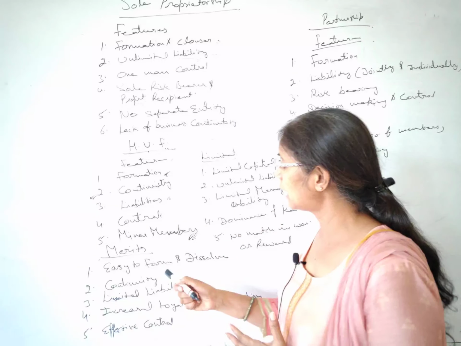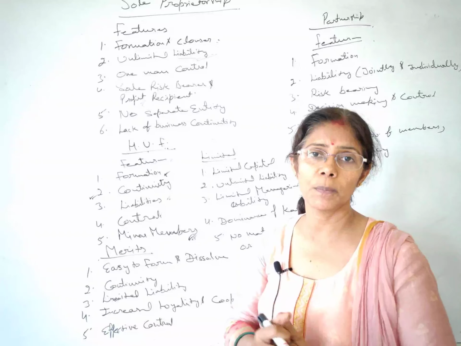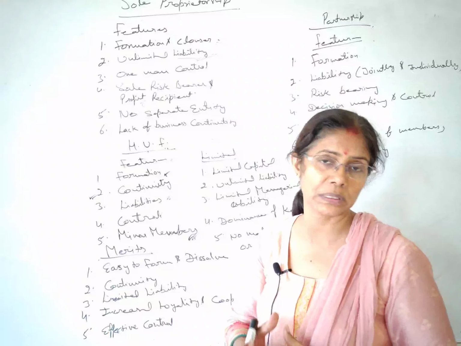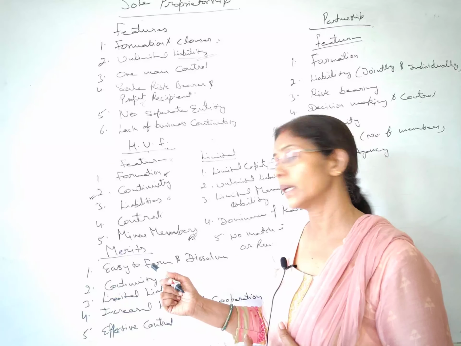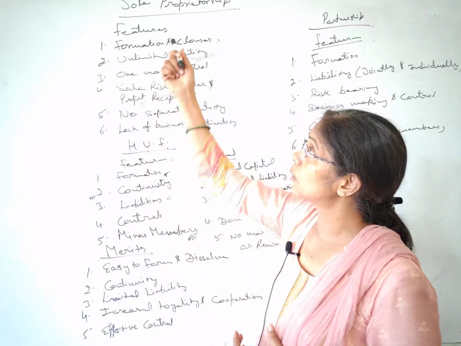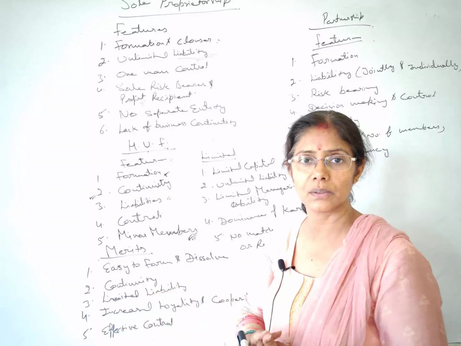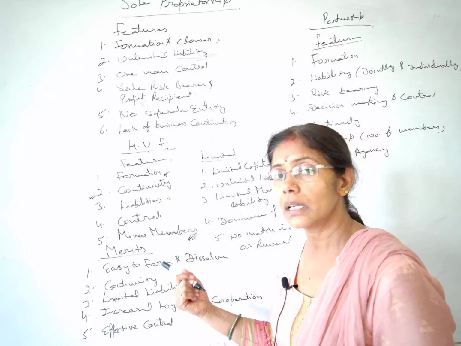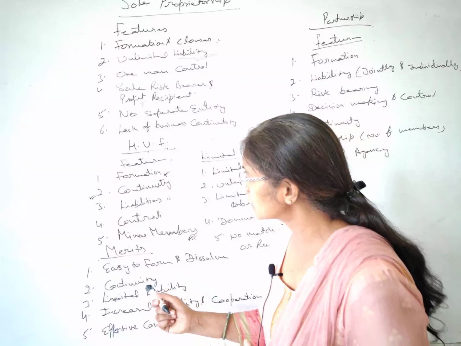Here we are comparing it with the company form of business organization, and you will study that it's a very complicated procedure to form a company. If we compare it with sole proprietor, then this is difficult. It needs certain formalities and takes a little time, but here we are comparing with company, so we can say it's very, very easy, no problem.